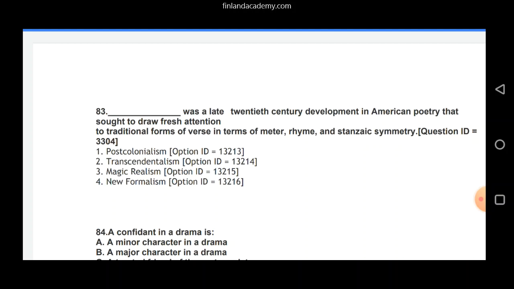Magic realism, not an idea here. New formalism, of course, without any doubt, we mark new formalism because it studies formalistic features of a work specifically. And the question also says, sought to draw fresh attention to traditional forms of verse in terms of meter, rhyme, and stanzaic symmetry. So new formalism is a correct answer here.